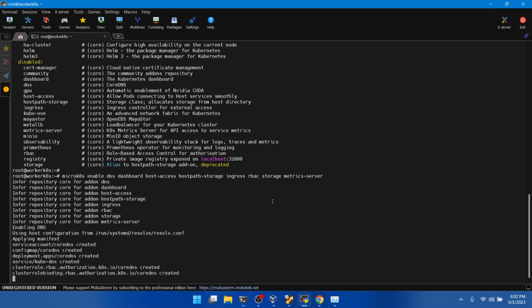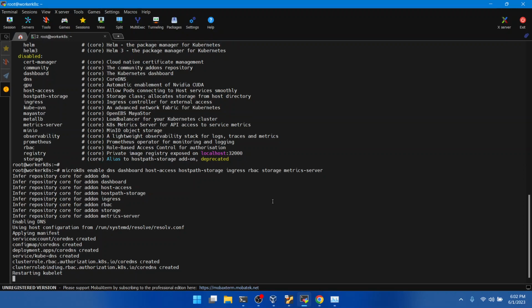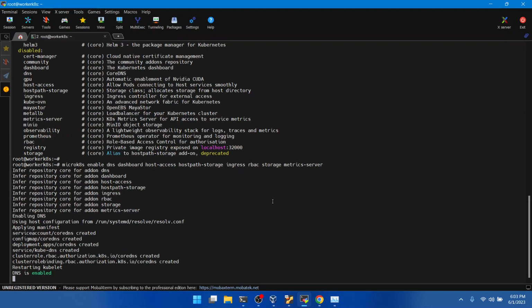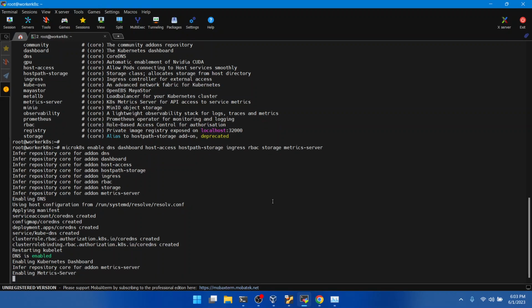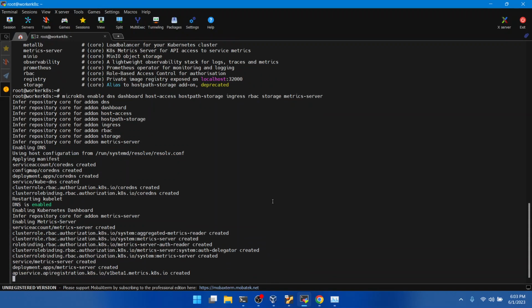After this step, everything will be set up for this lab. We will after that go over the verification of the cluster and apply some other commands to verify the cluster is installed successfully, or whether we need to configure some more stuff in it. Here we see the DNS is enabled, what we require. Then after that, it will go for the dashboard and so on.